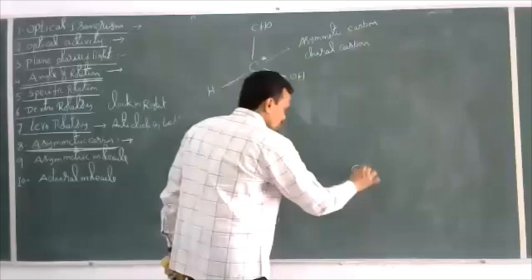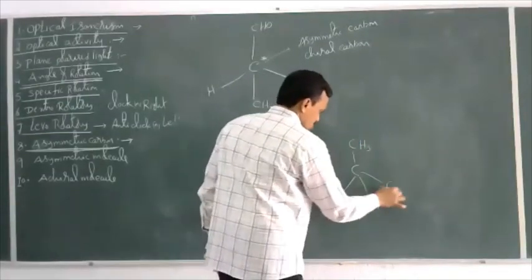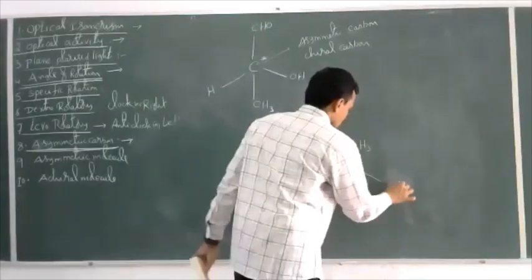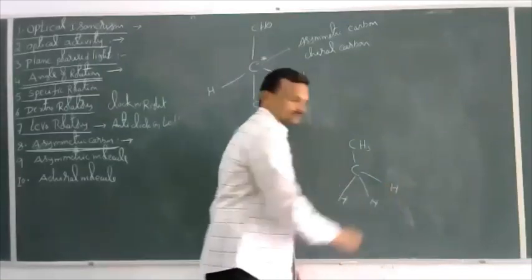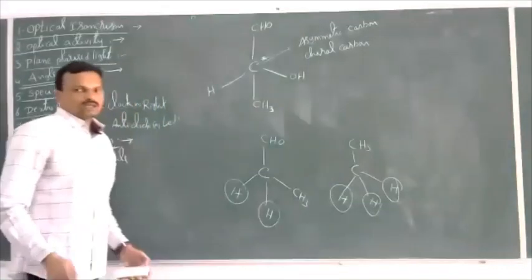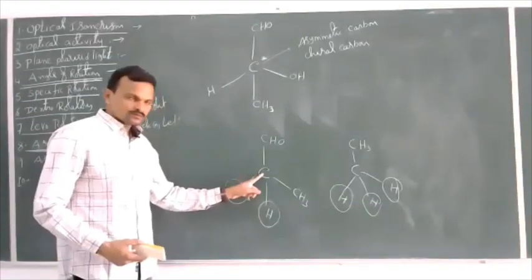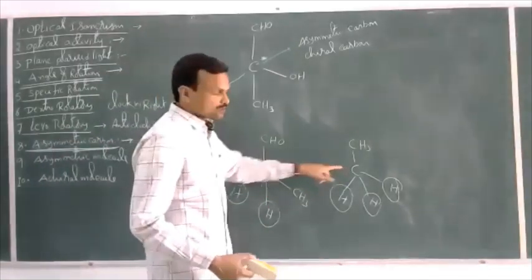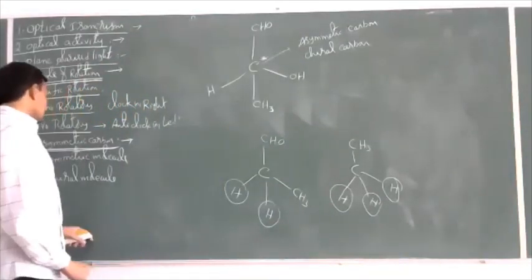Or take more than two: CH3, H, and OH, and take this also as H. Now here three groups are the same. So if a given compound contains a carbon atom bonded with two or more similar groups, then the carbon is said to be symmetric carbon.